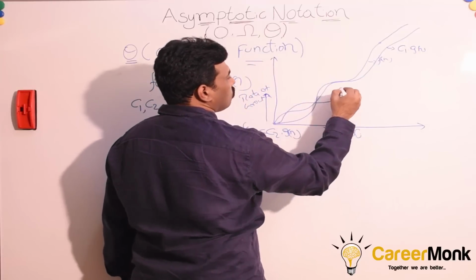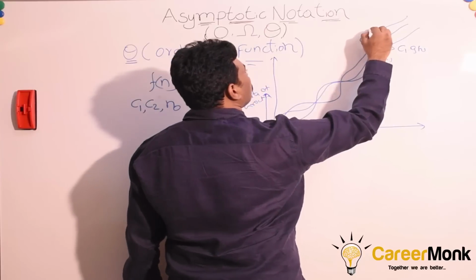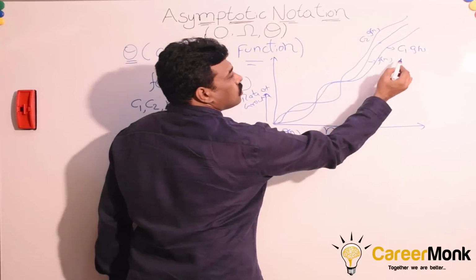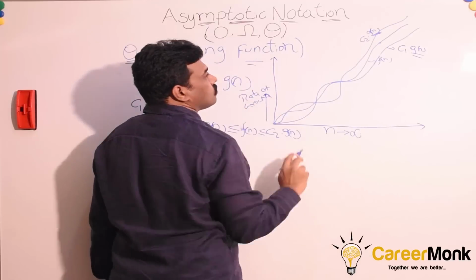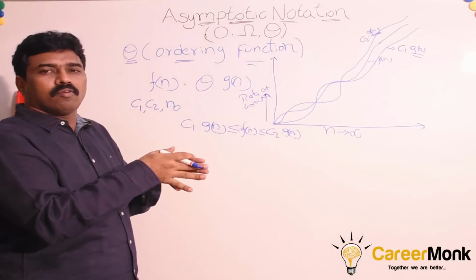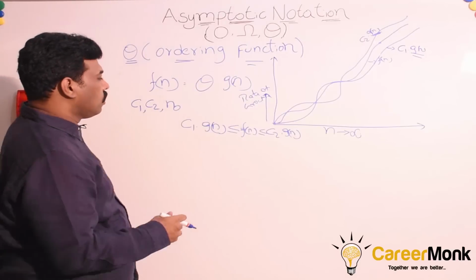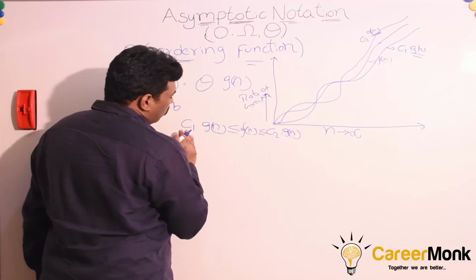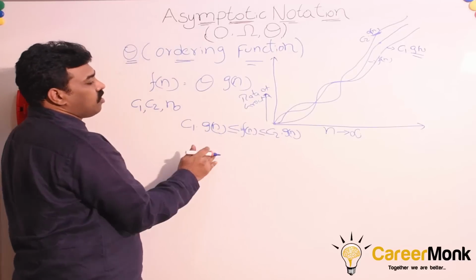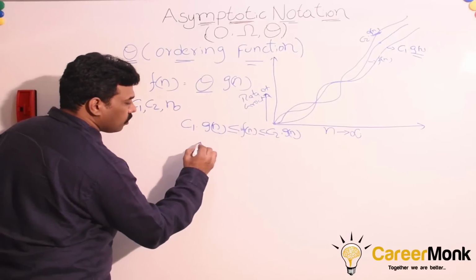And another curve. Carefully observe, g of n and g of n function should be the same, order of something, same: n or n square or whatever. But the constants C1 and C2 are varying. So any function which is satisfying this, we can say f of n is equal to theta of g of n. For example, let us take the same example.